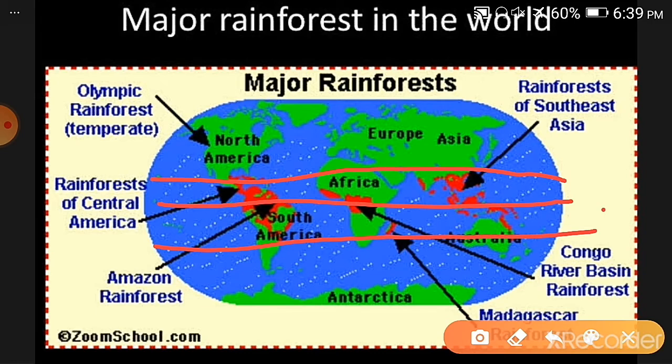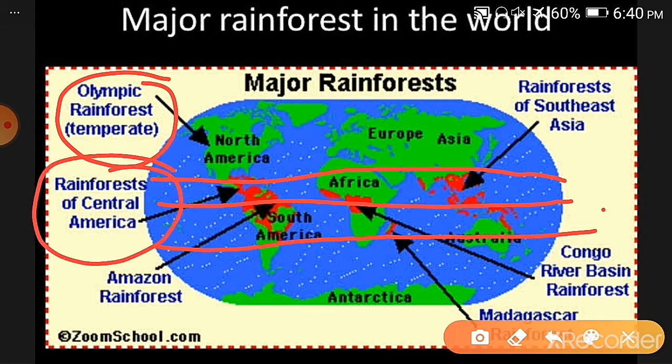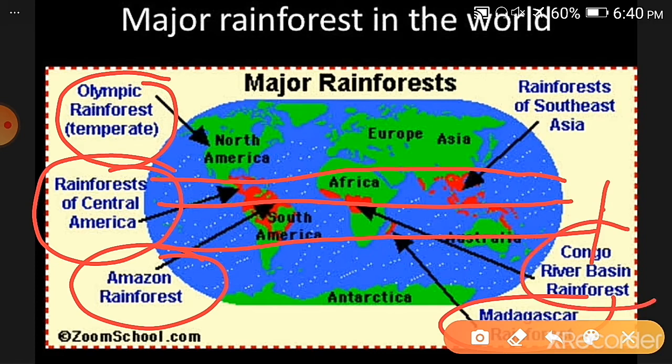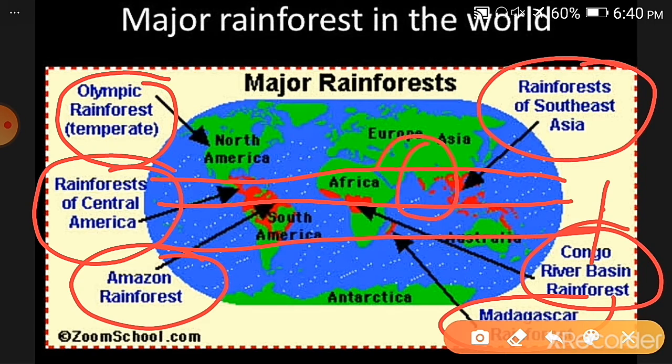Here you can see the Olympic rainforest in the temperate zone of North America, then rainforests of Central America, the Amazon rainforest in South America, the Madagascar rainforest and Congo River Basin rainforest in Africa, and rainforests of Southeast Asia including India's Western Ghats. So these are the major rainforests in the world.